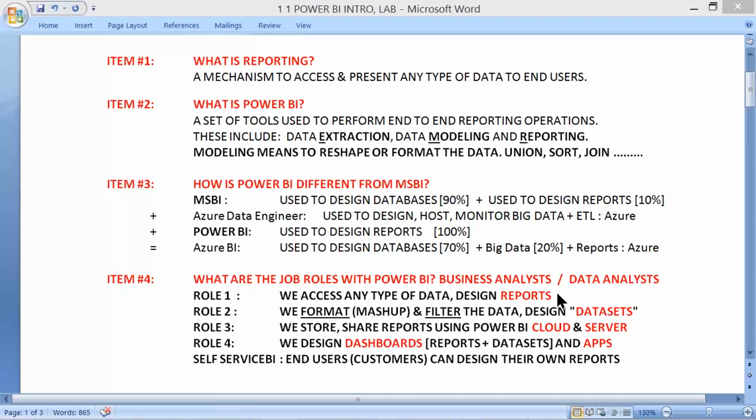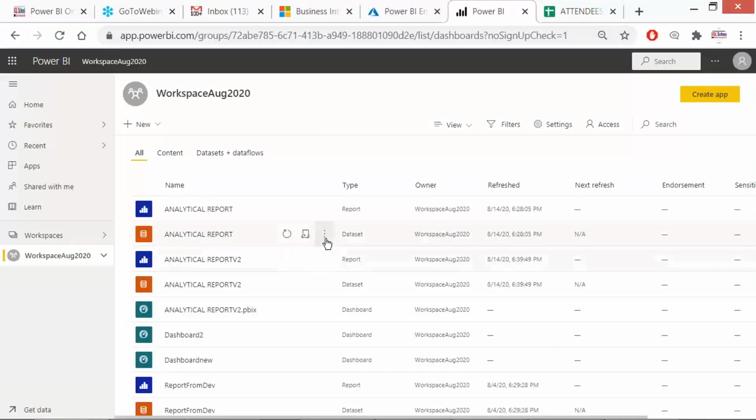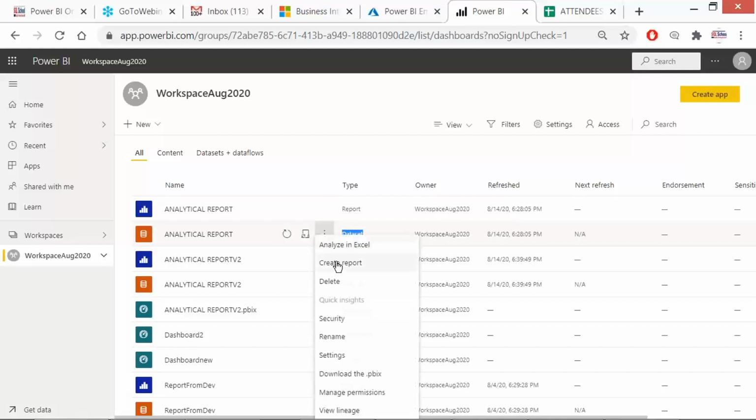I mean, those ingredients are the data sets, and the recipe we are taking out of it is the actual report, and the serving area is the cloud. This is the one I'm talking about, friends. Power BI cloud is our actual restaurant area, the seating area. The kitchen area would be the Power Query, from where we actually manufacture these data sets.